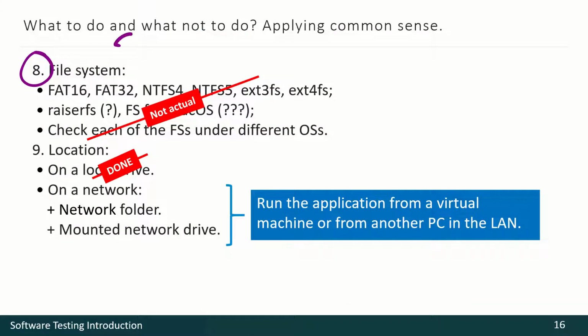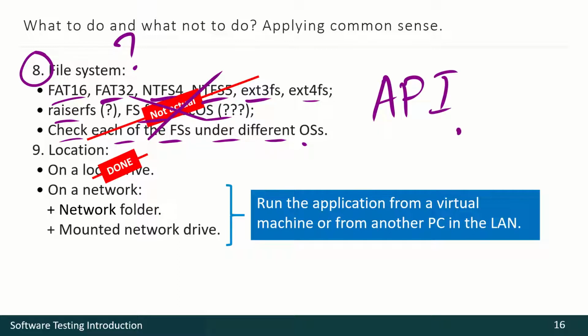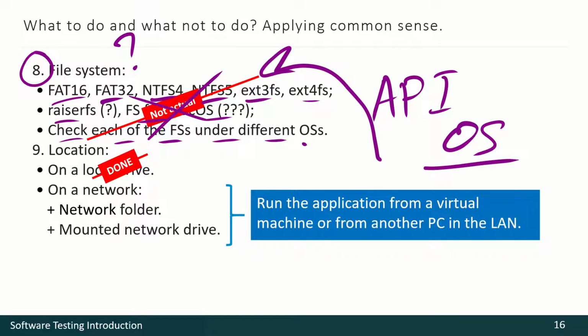What about the file system? Several rare file systems, and so on. That's not actual, because this is a high-level application. It uses the API of the operating system. So if the operating system supports some file system, our application works. If the operating system does not support something, our application cannot see that unsupported file system at all.